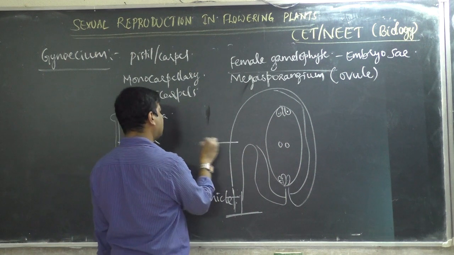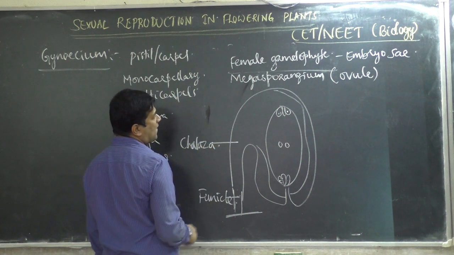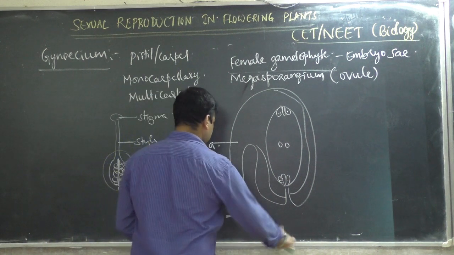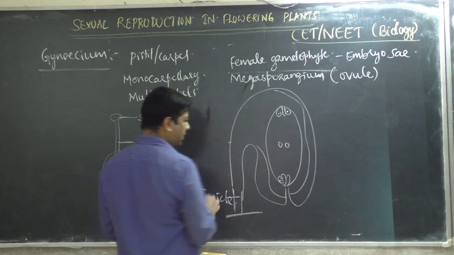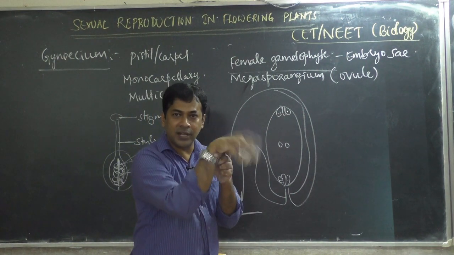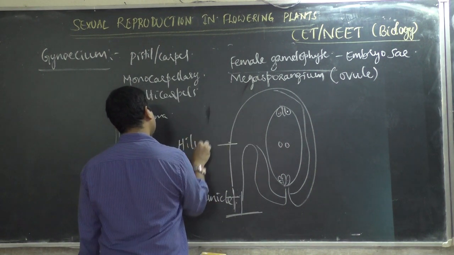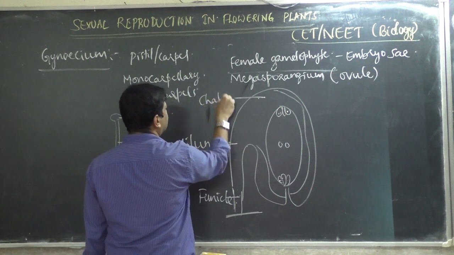Then the structure here is called chalaza. This part where the ovule can move like this, flexible, that is called hilum. And this part is chalaza.